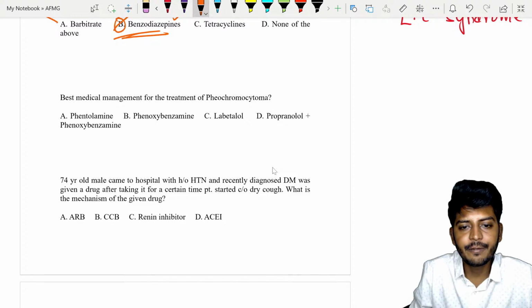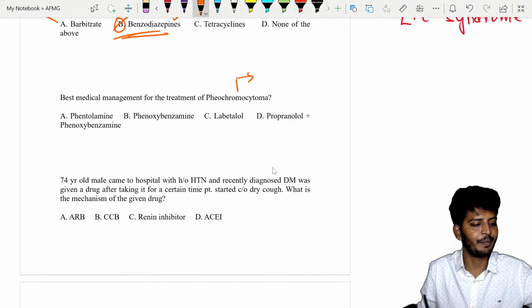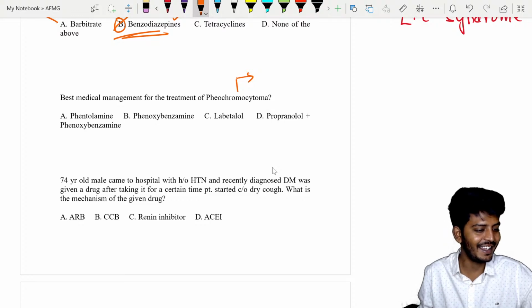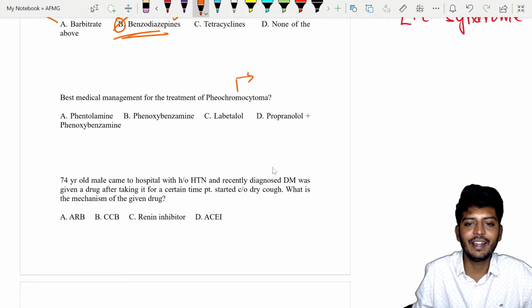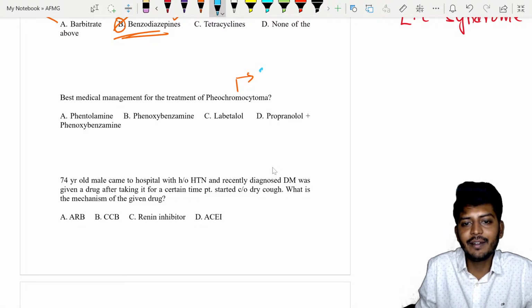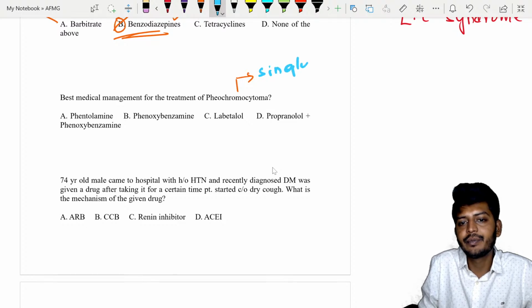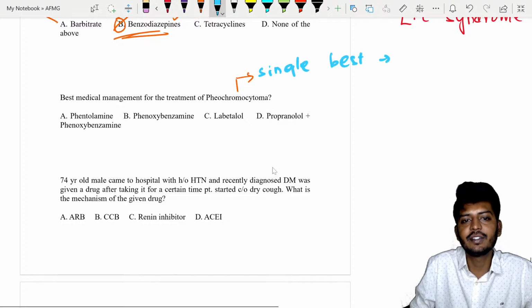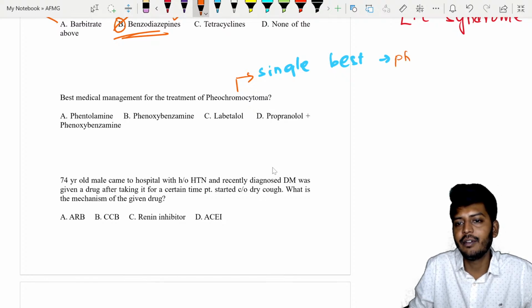So remember, if the pheochromocytoma is there, now you got it. The answer is D. Very good. Now listen to me very carefully. If they ask you the single best drug for pheochromocytoma, then it is phenoxybenzamide.